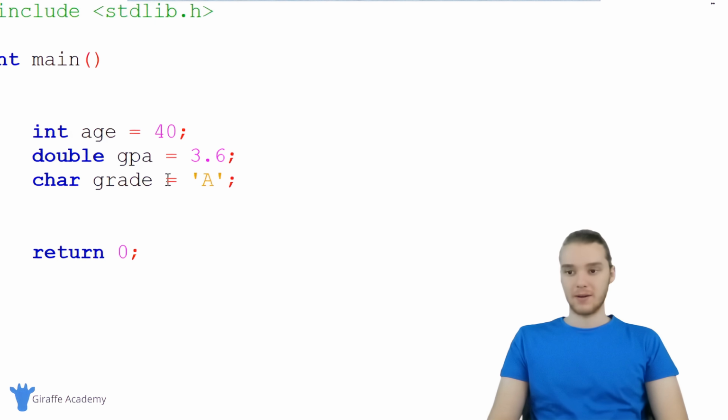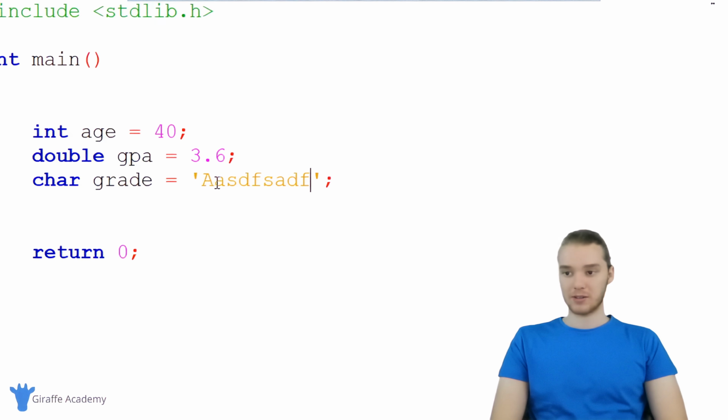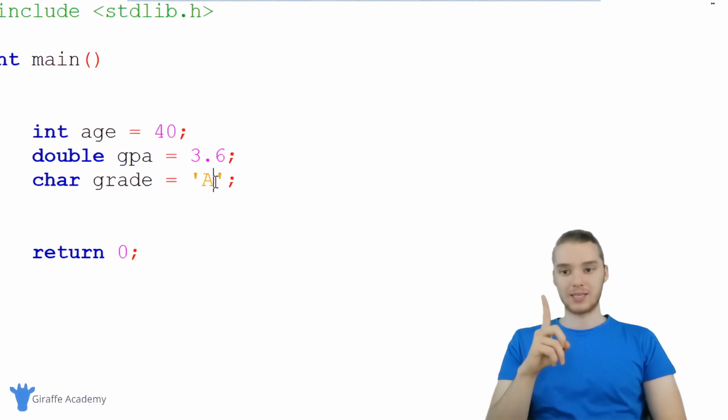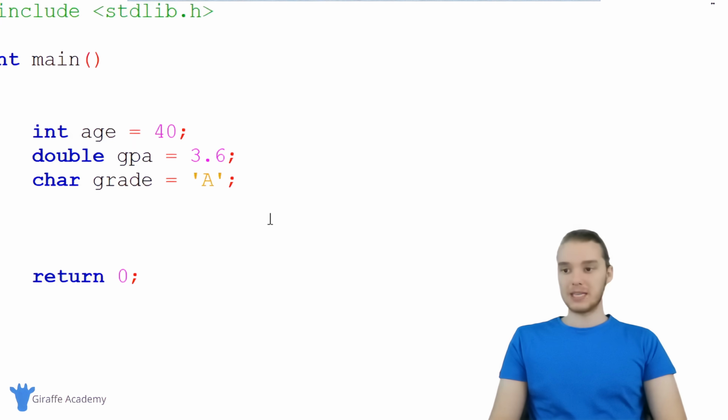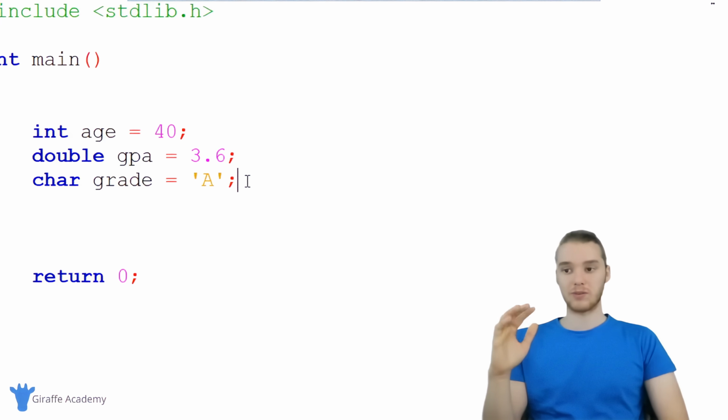If I put an A here, now this character variable grade is going to store the single character A inside of it. It's important to note that you can only store one character. I couldn't put a whole bunch of characters over here. That's actually going to throw an error. All we can do is store one single character. But these three are the basic data types in C. These are the basic types of information that we can deal with in our C programs. And just using these three data types, we can represent all sorts of information.